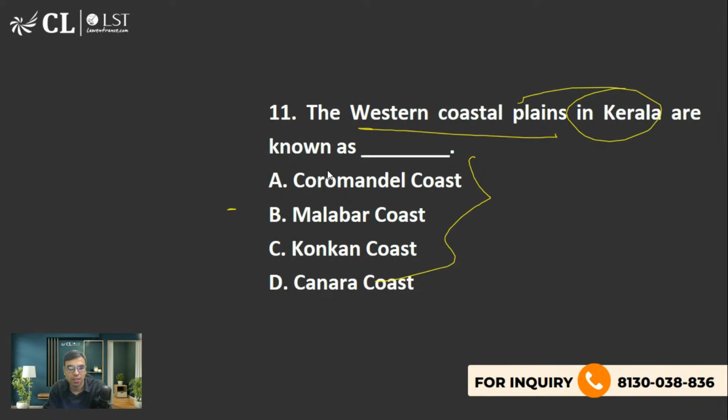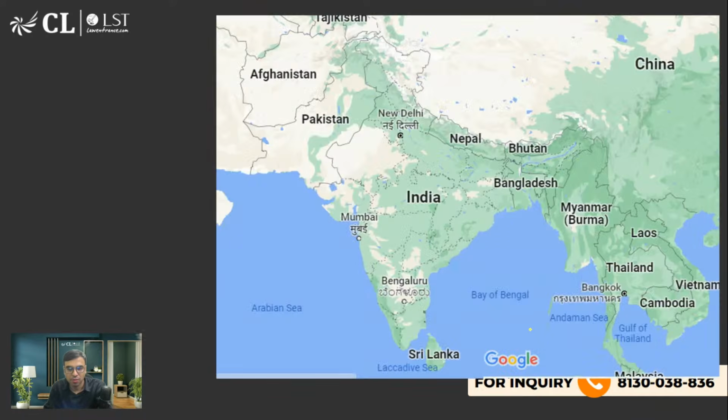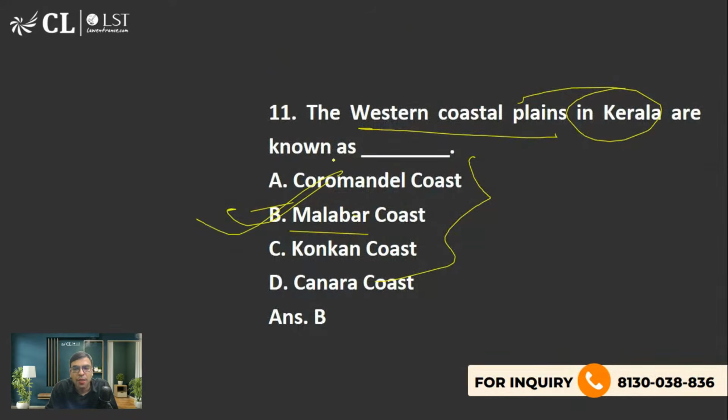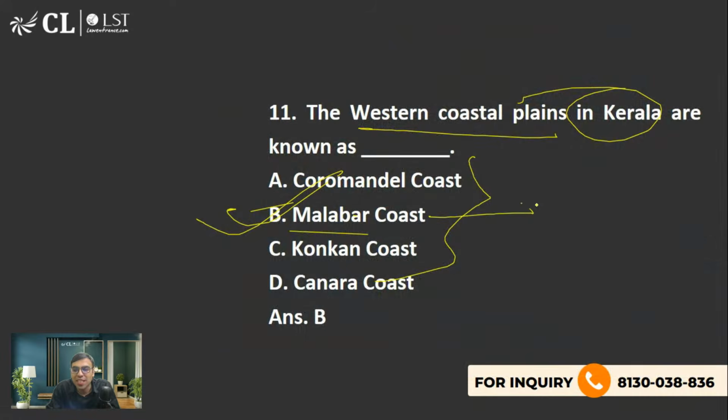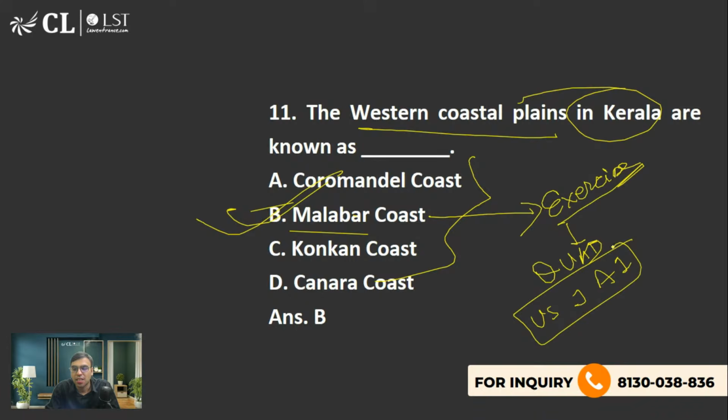Hold on. What happened? B is the right answer. Malabar exercise is there of Quad countries, US, Japan, Australia, and India. So please, now since we are talking about Malabar exercise, please tell me, Malabar exercise this year happened where? It's of Quad countries, है ना? US, Japan, Australia, India. These are Quad countries. Please tell me, Malabar exercise this year happened where?